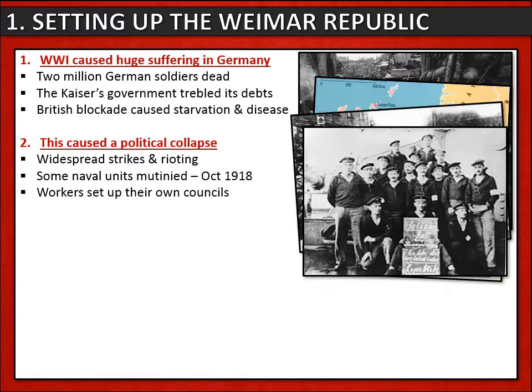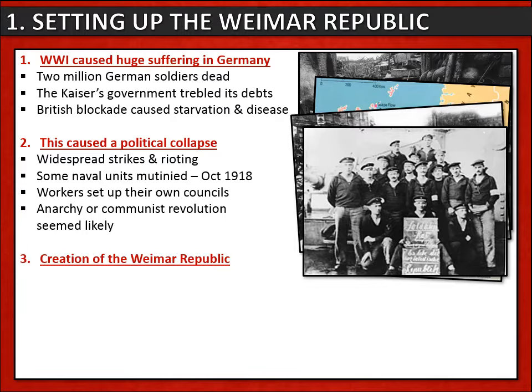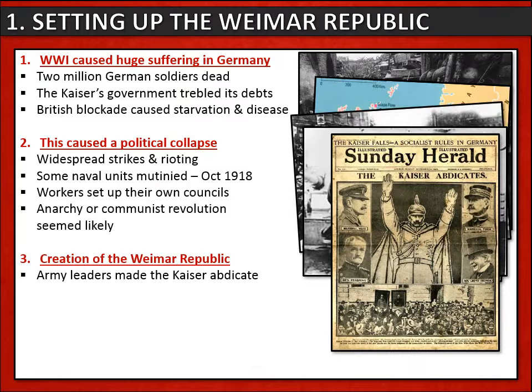Workers across the country began to set up their own councils, and it seemed very likely that there would be some form of communist revolution, as had happened in Russia the previous year. This political collapse led to the creation of the Weimar Republic, and here's how.